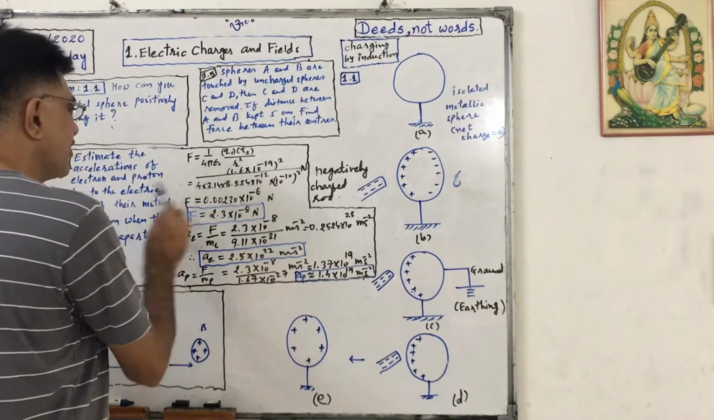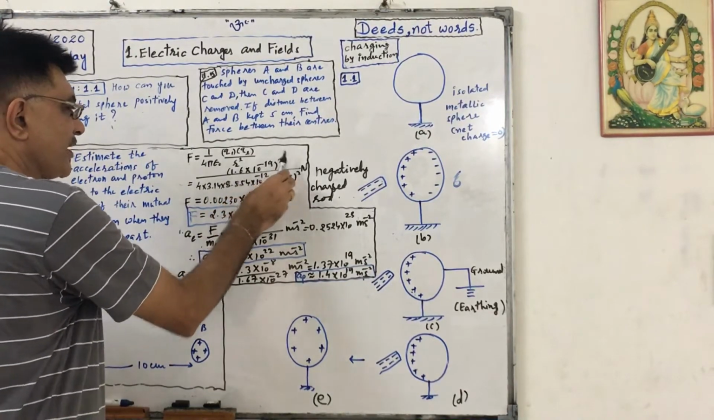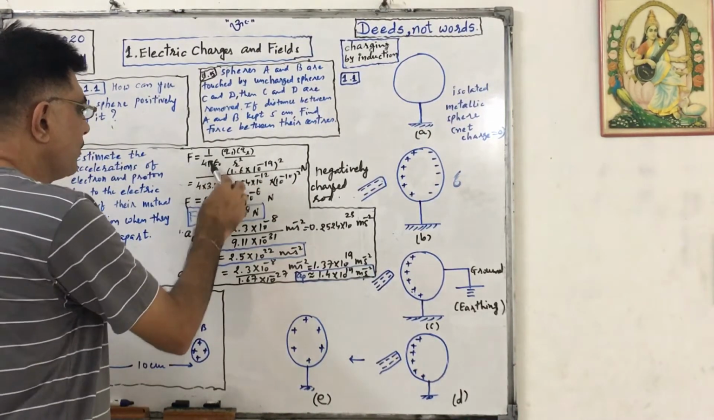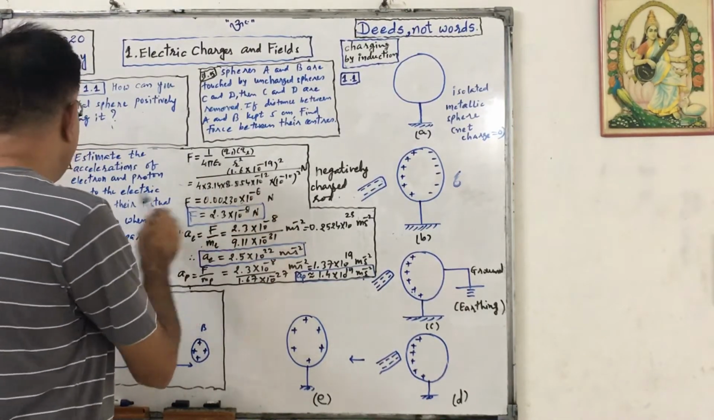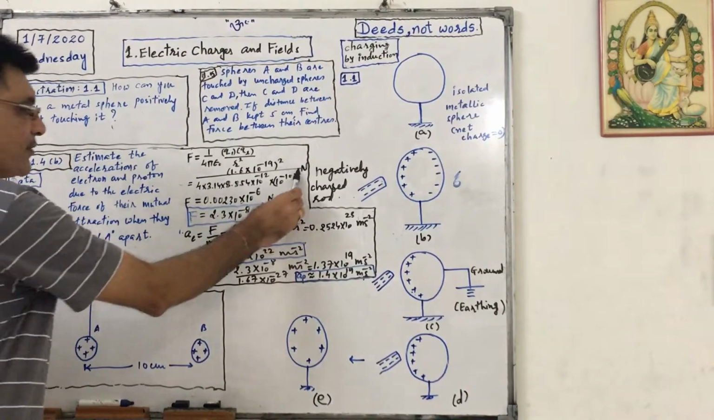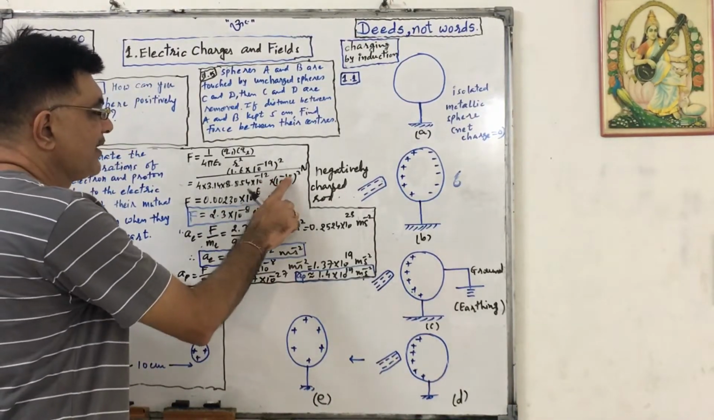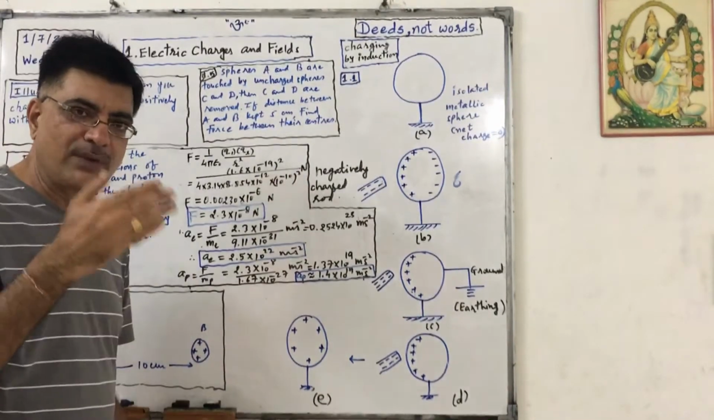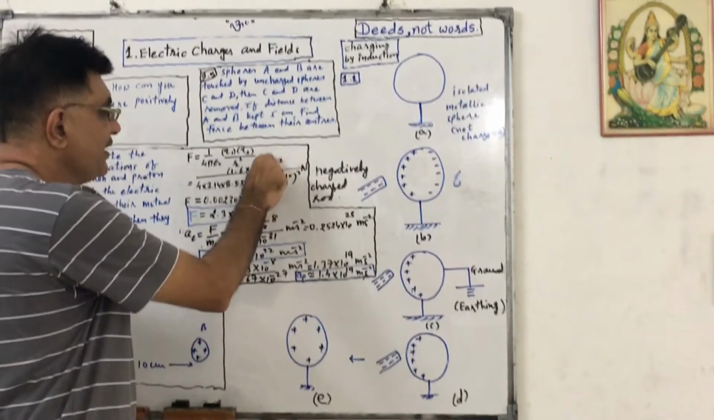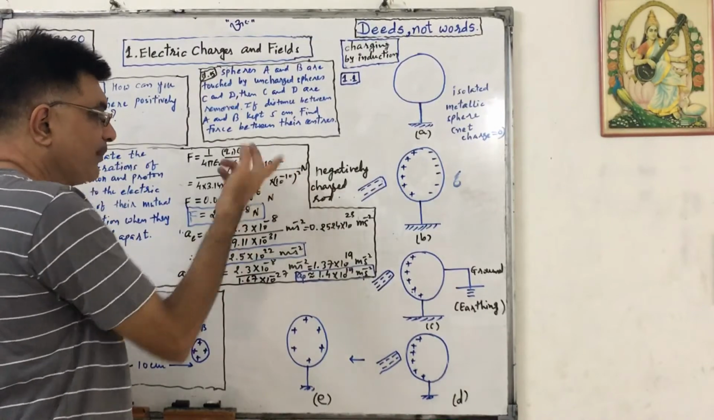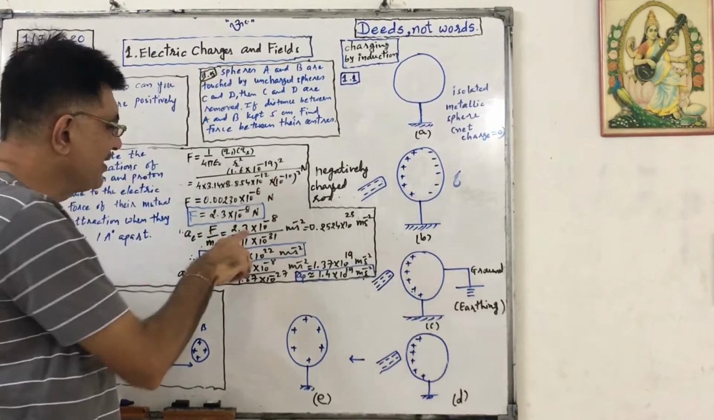Putting the values of Q1 and Q2 magnitudes, 1.6 into 10 raised to minus 19 square, 4 pi is 3.14, epsilon naught is 8.854 into 10 raised to minus 12, R is 10 raised to minus 10 meter, square of it. What will happen? 10 raised to minus 20 minus 12, that is 10 raised to minus 32, that will go up. And that will become 10 raised to minus 38 plus 32. Okay, so it is minus 6.